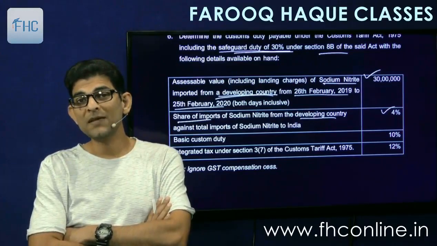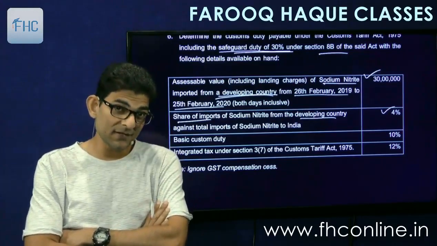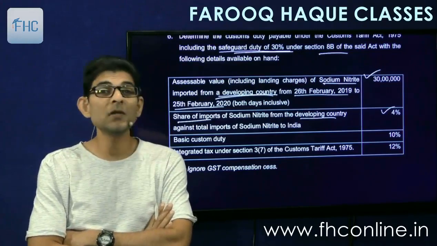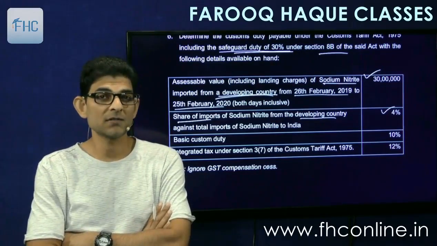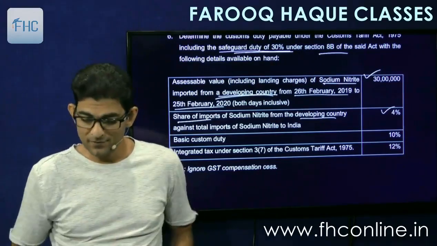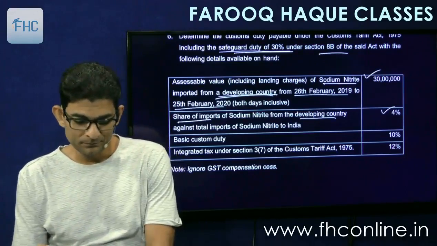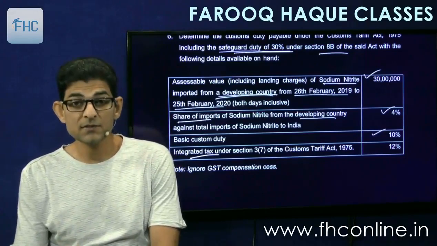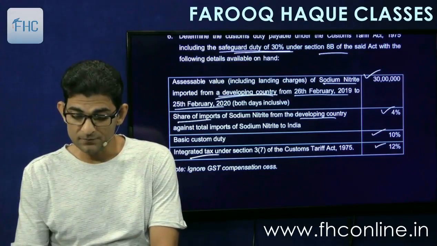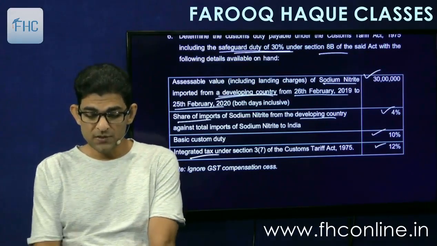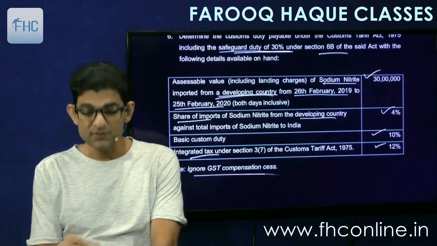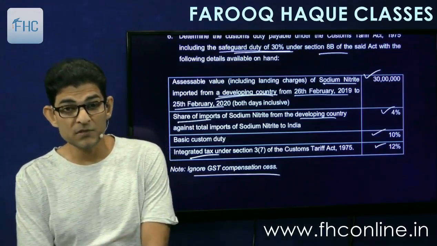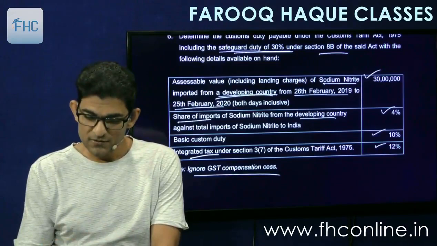If it would have been less than 3%, then safeguard duty would not be charged. This we have studied. Very good. In 8B. Then basic customs duty rate is 10% and integrated tax is at 12%. No GST compensation cess. Ignore GST compensation cess. Very good. So let's see.